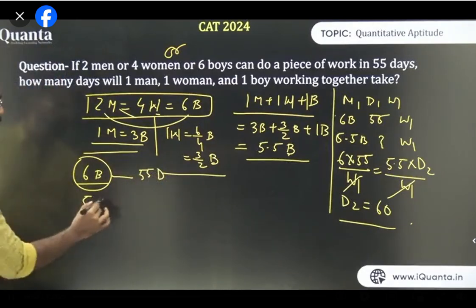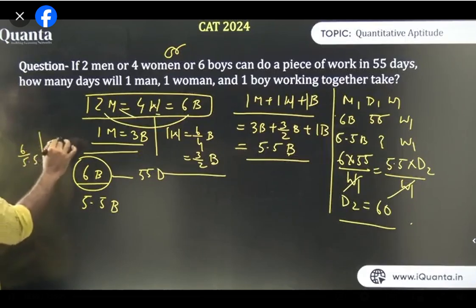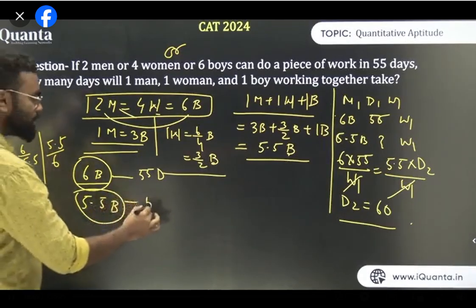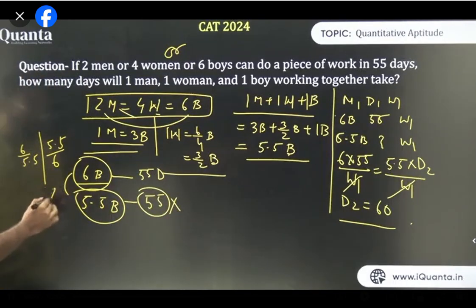Now I need to find about 5.5 boys. So there are two ratios I can make. It is 6 upon 5.5 or 5.5 upon 6. Now if the number of boys is less, 5.5 is less than 6, so the number of days will be more. So first I am writing 55 into, if the number of days is more, because number of boys is less, मैं ये भी लिख दे रहा हूँ भाई.